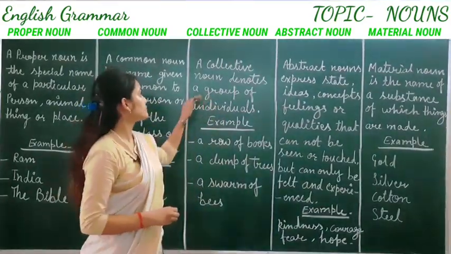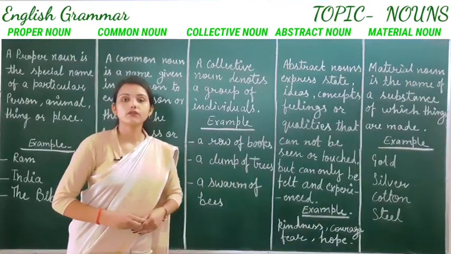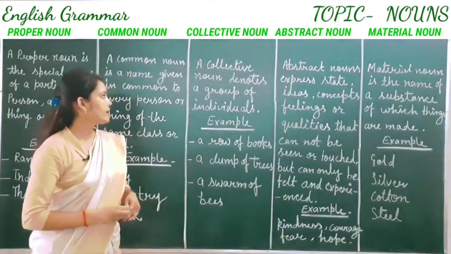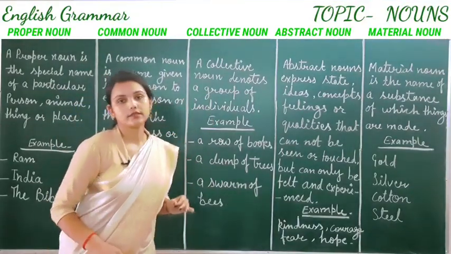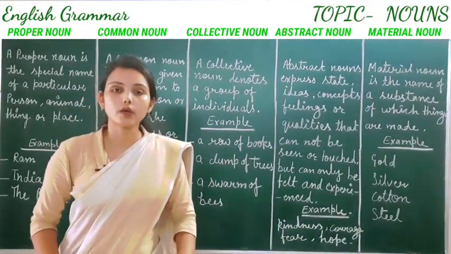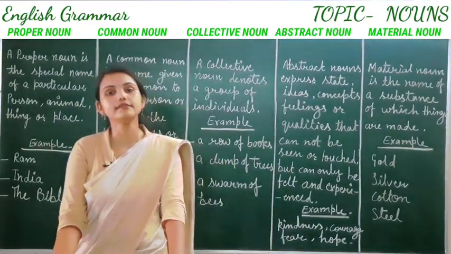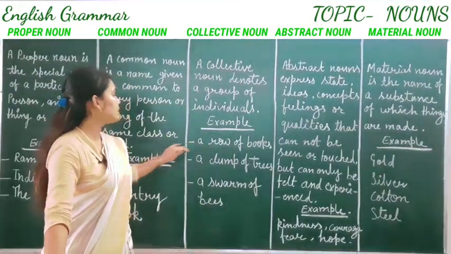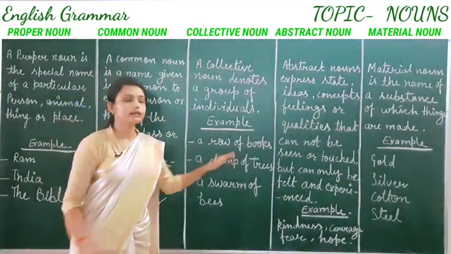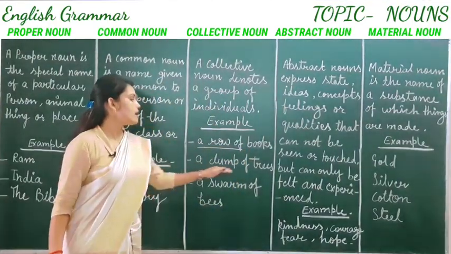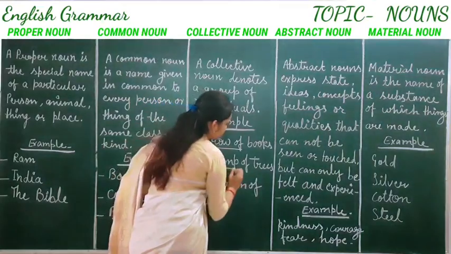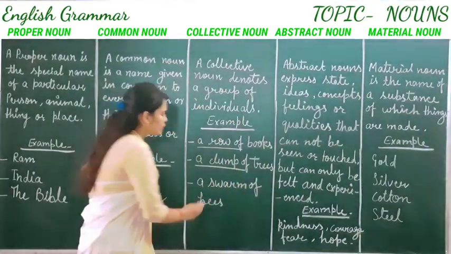Next is collective noun. What is the definition of collective noun? Collective noun means a noun that denotes a group of individuals. For example, a row of books, a clump of trees, a swarm of bees.